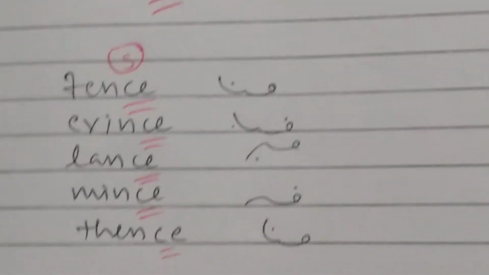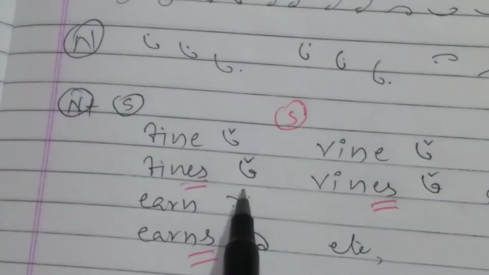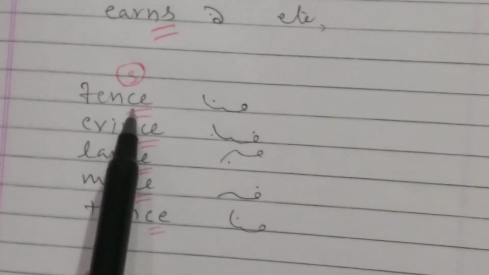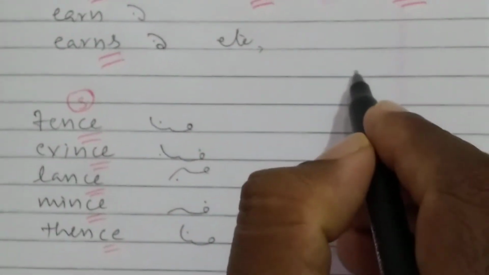I think you are getting a doubt. There is no doubt at all, my dear friends. That's why I told you. Okay, fine, finds, wine, wines, shine, shines, earn, earns. I think you observed the CE difference. What is the difference here?